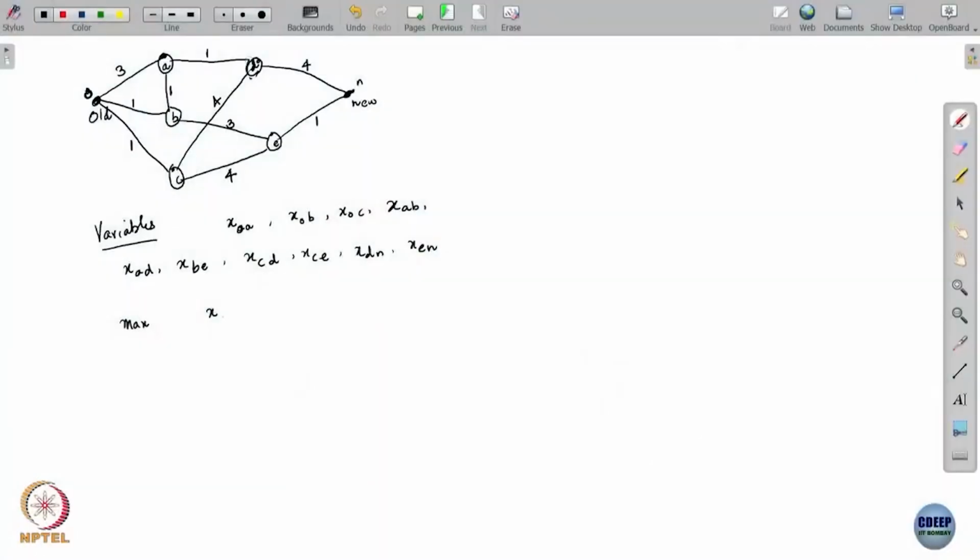So, let us say we want to maximize x_oa plus x_ob plus x_oc. This is the flow that is going out of O.